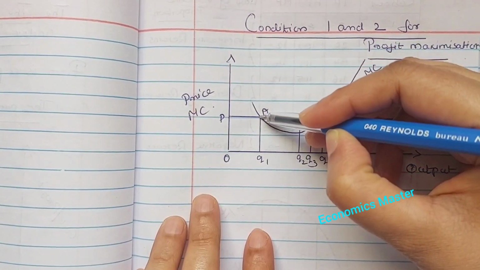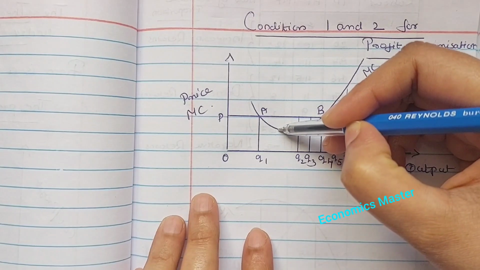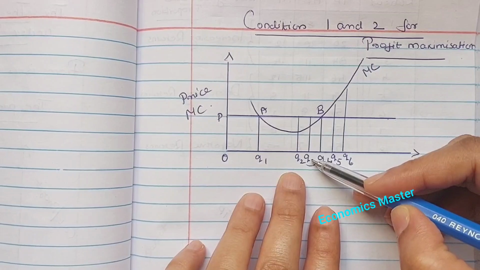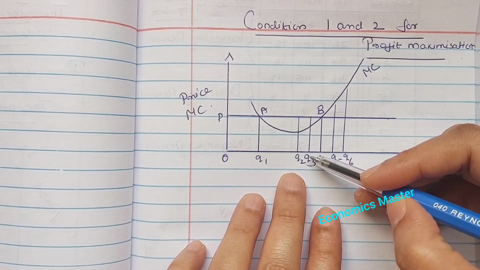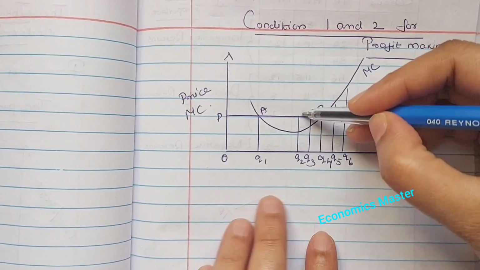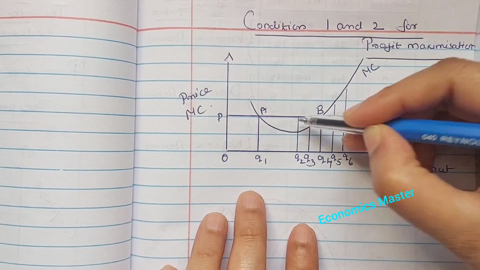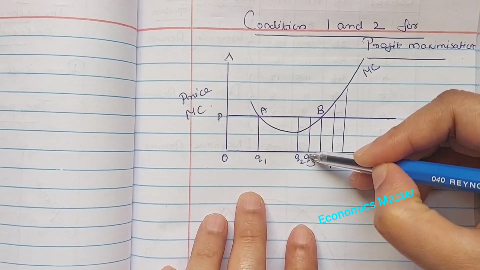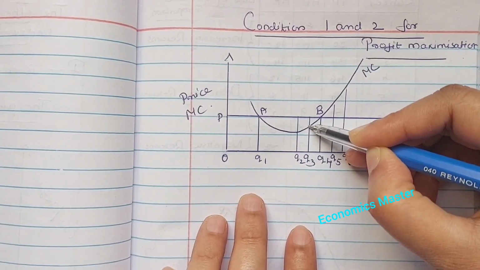At this point A, the marginal cost curve is sloping downward. And consider Q2 and Q3 levels of output. The output level of a profit maximizing firm cannot be Q2 or Q3 because both conditions are not satisfied. Here the price is greater than marginal cost. At this level of output, price is greater than marginal cost.